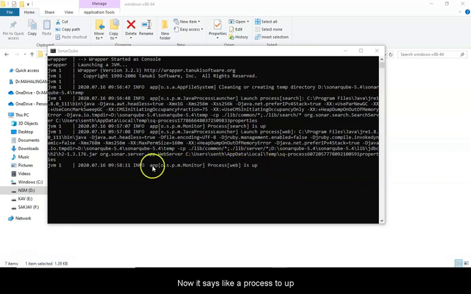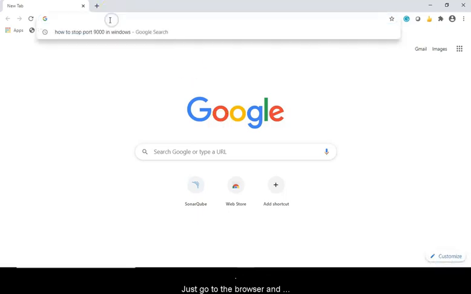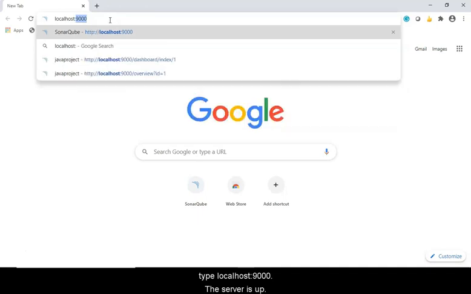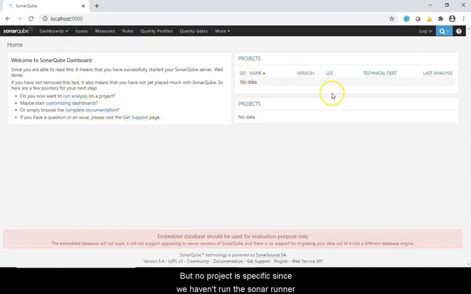Now it says the process is up. Now we can check whether the SonarQube server is up or not. Just go to the browser and type localhost:9000. The server is up, but no project is mentioned, since we haven't run the Sonar Runner.